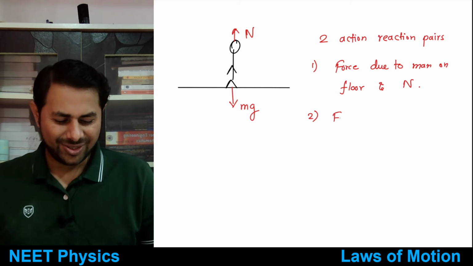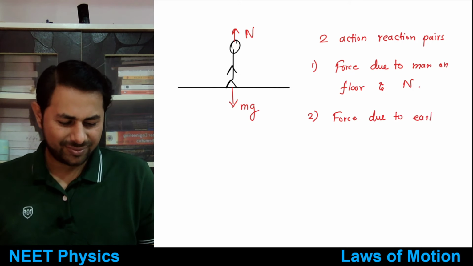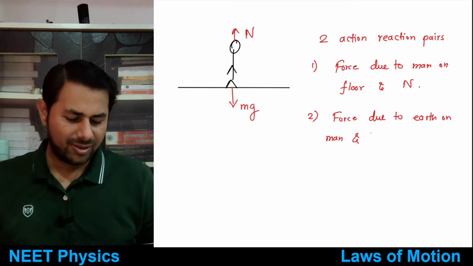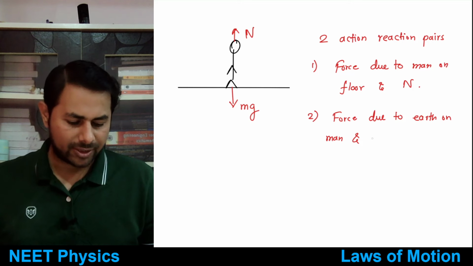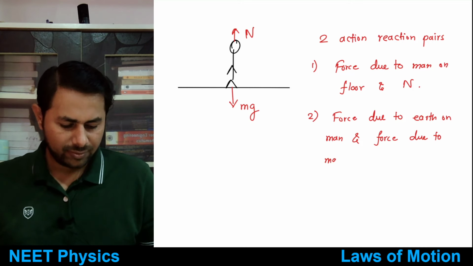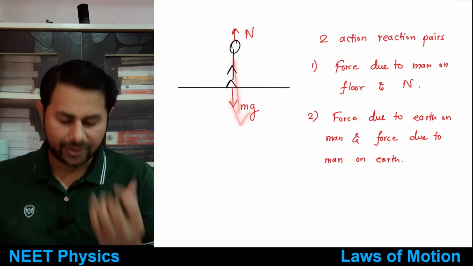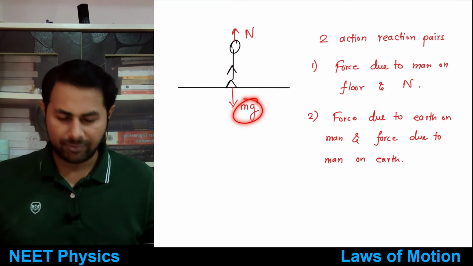Okay, so force due to earth on man and force due to man on earth. So earth is pulling this man downwards with force equal to mg.